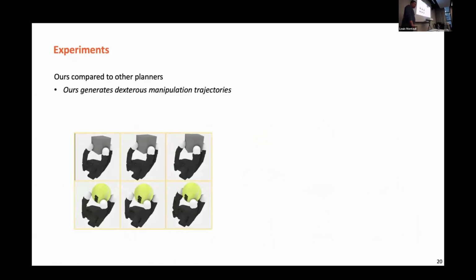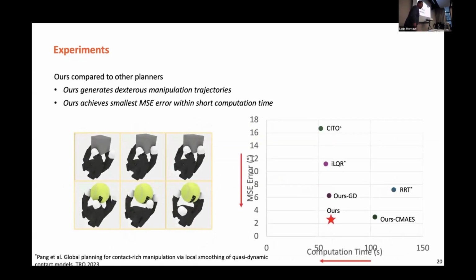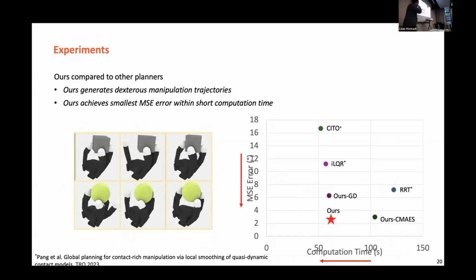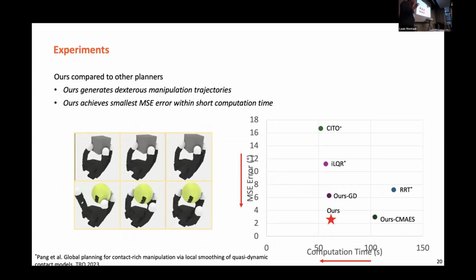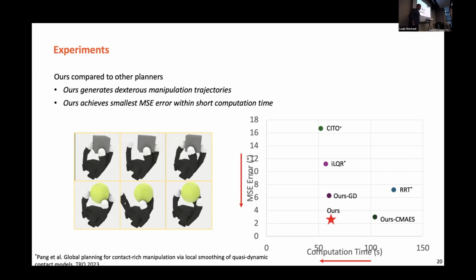And then we started talking about how we're going to compare with other planners. For this, there will be a bunch of baselines. There will be iLQR, RRT search. It turned out that our combination of the pose and the contact point, a global search of the contact point and then local range optimization, achieves a reasonable balance between the computation time and also the reconstruction measures.